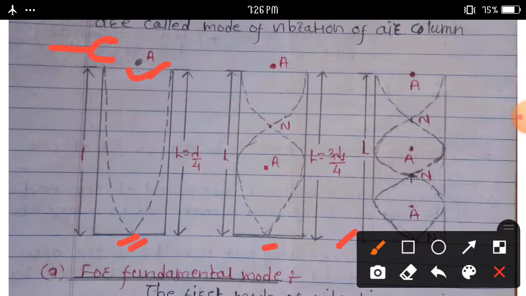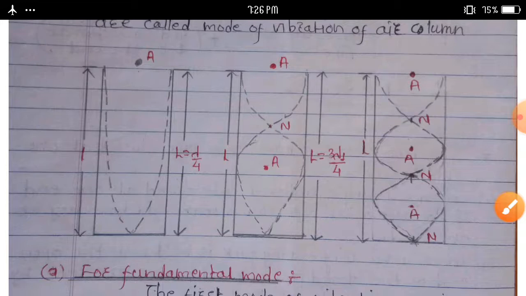The different ways in which an air column vibrates are called modes of vibration of an air column.